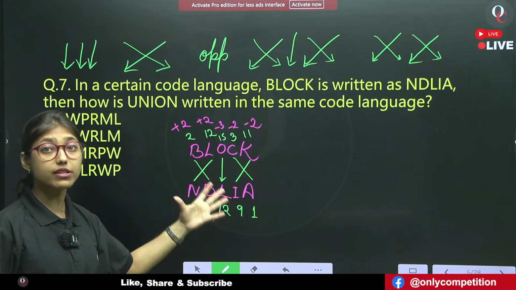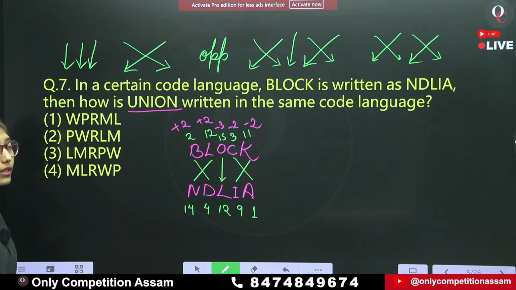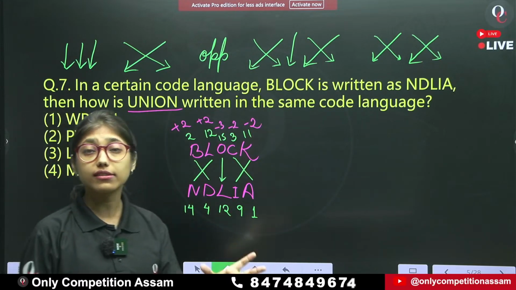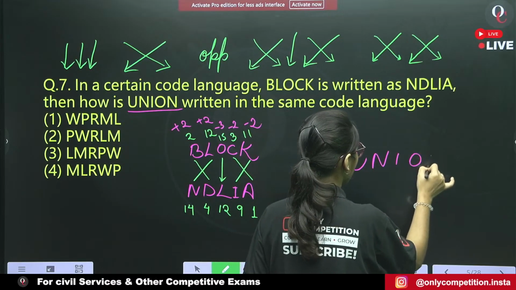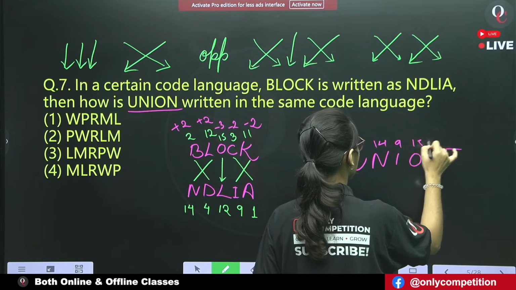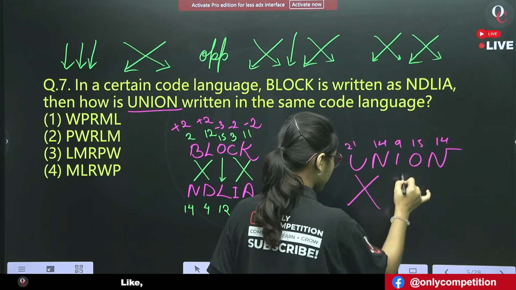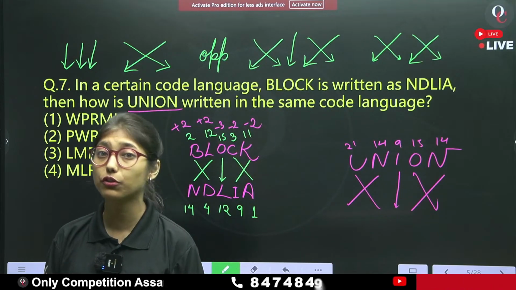If this pattern is applied to the given word UNION, what will be our answer? This is going to be our pattern.